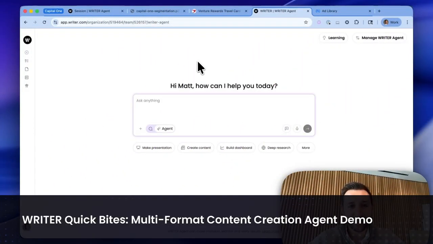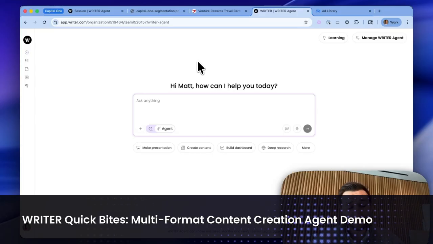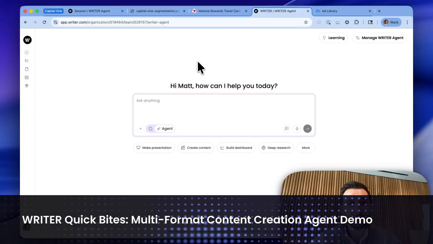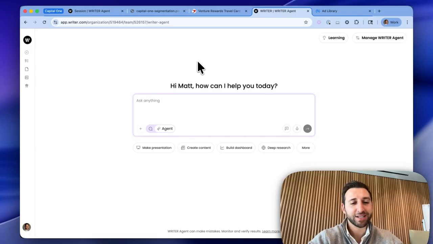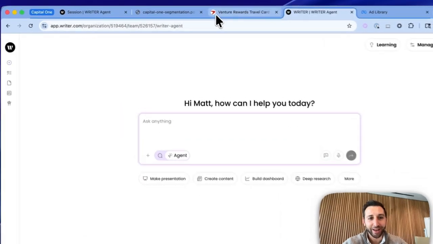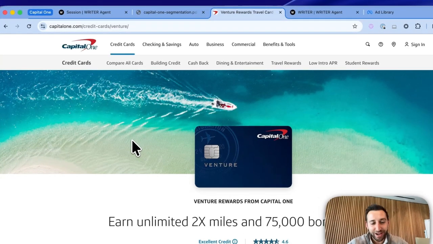I am constantly talking to large enterprises about personalization at scale. And today, what I want to walk you through is how a lot of our customers are taking their customer segments and then creating agents to automatically create personalized content for those segments. So what I'll do today is we're going to use Capital One as the test subject here.